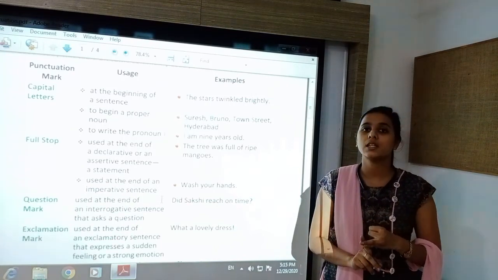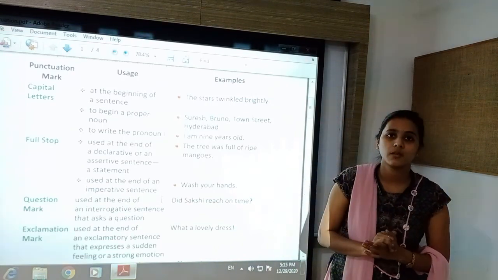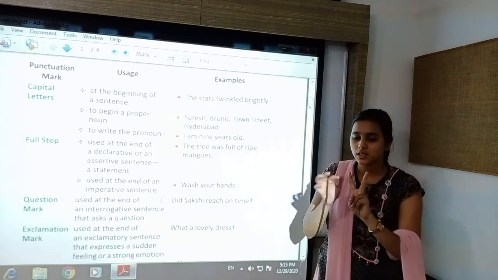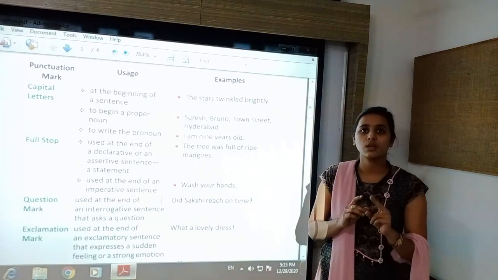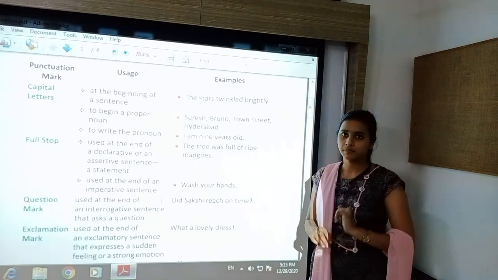In exclamatory sentence, exclamation mark is used. Okay, only in two types of sentence, imperative and declarative. For these types of sentence only we will use full stop.